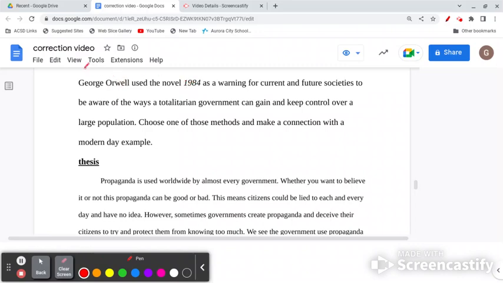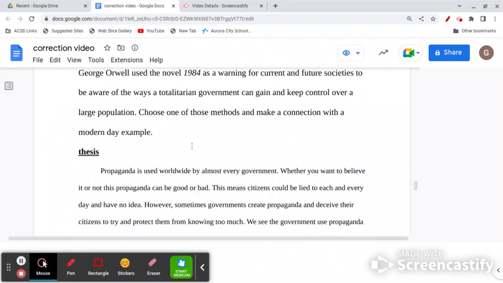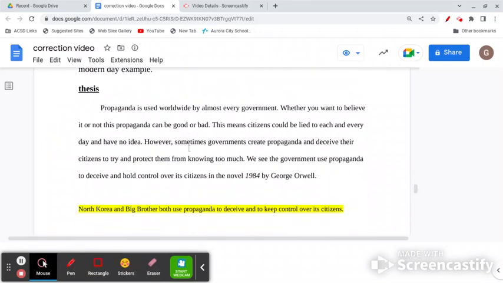George Orwell. This is the prompt. So this is the prompt that needs to be answered for an essay. George Orwell used the novel 1984 as a warning for current and future societies to be aware of the ways a totalitarian government can gain and keep control over a large population. Choose one of those methods and make a connection with a modern day example. All right, so that's the prompt that they have to respond to.